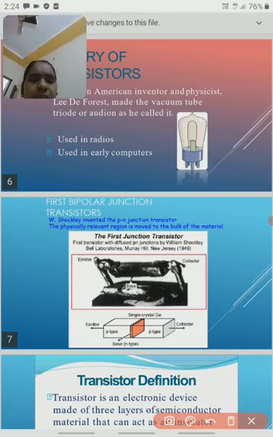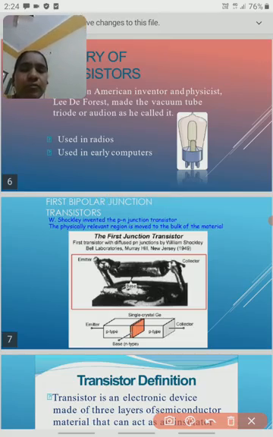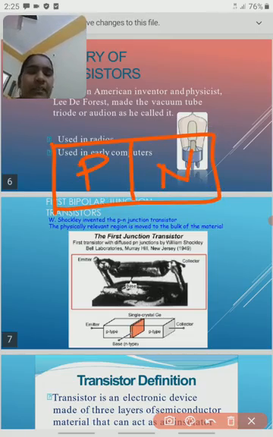So actually this is the first, the bipolar junction transistor. Next we should know the junction also. What is meant by junction? Junction is nothing but, if you take a p-type semiconductor and an n-type semiconductor, we know this. What are the majority charge carriers in a p-type semiconductor? Holes.